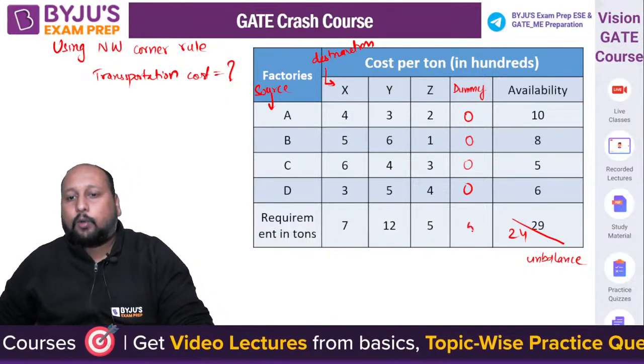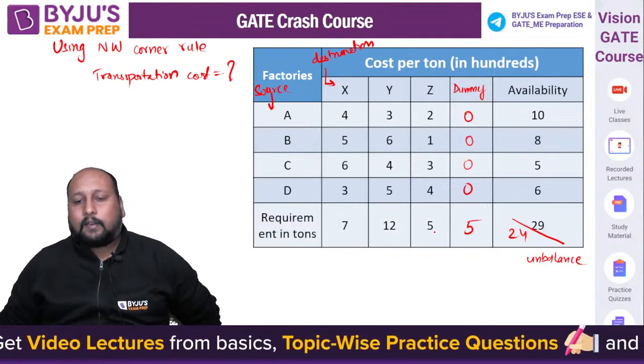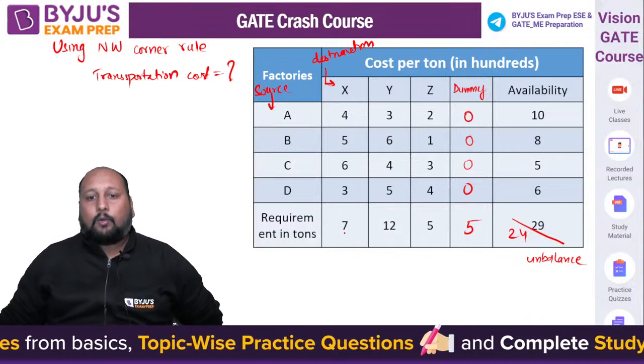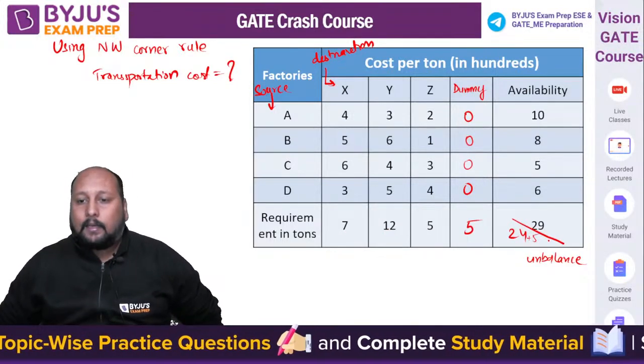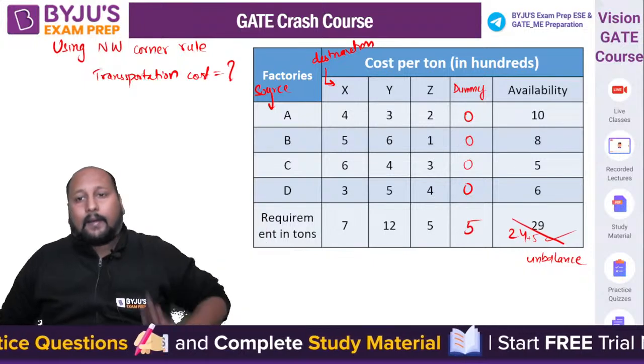5 units you need to add a dummy, then only this will be 5 plus 5 10 plus 12, that is 22, plus 7, that is 29. Now it will be having a balance. Now it will be completely balanced, right?